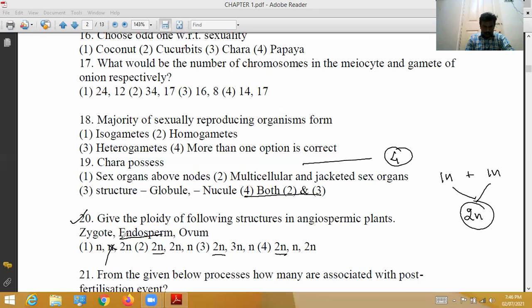Let us see endosperm. How is endosperm formed? In angiosperms, the haploid male gamete and the secondary nucleus fuse together and form a triploid nucleus condition. So where is the second one 3n? In the third option, the second is given 3n. The ovum is always a haploid gamete, n. So among the four options, first, second, and fourth are wrong. The third option is correct.